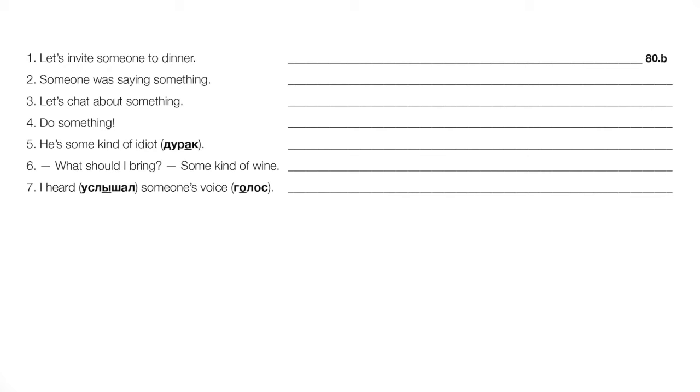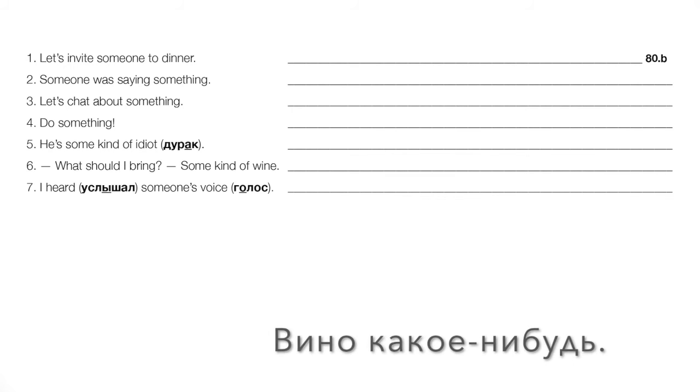We haven't bought it yet. It's very open-ended, future tense, right? Oh, bring some kind of wine. Вино какое-нибудь. Or какое-нибудь вино.